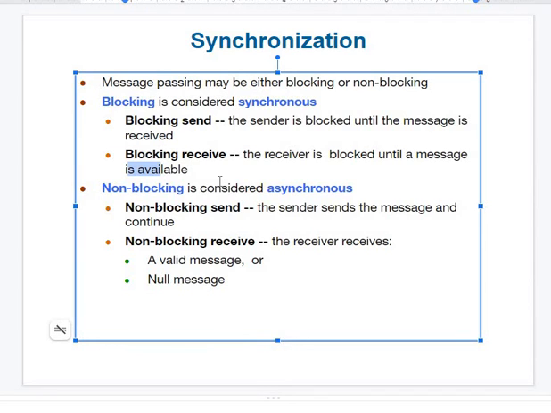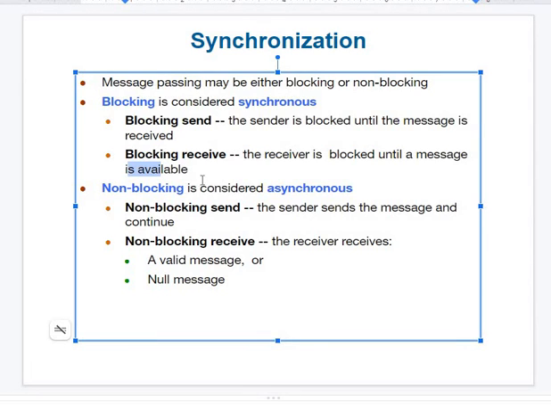So what is the advantage of blocking send and blocking receive, and when should we use it? When I want to send a message particularly to a particular person. Okay, I will send one file to one of the students, and the document is password protected. Until I give the password, he cannot open it. Only I know the password, and that particular student knows the password. Even if it is circulated among many students, they cannot open it because it's password protected. Only we both can open it.